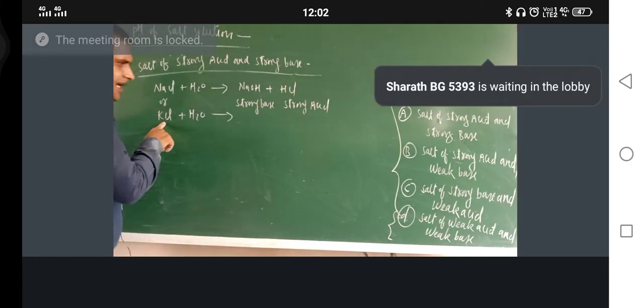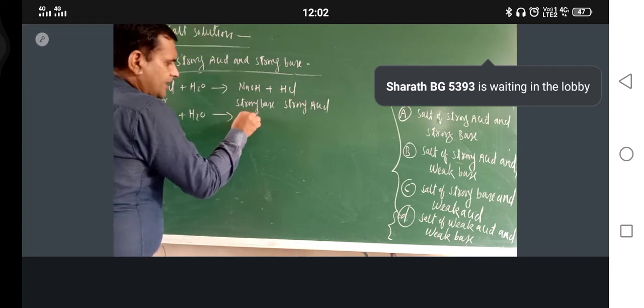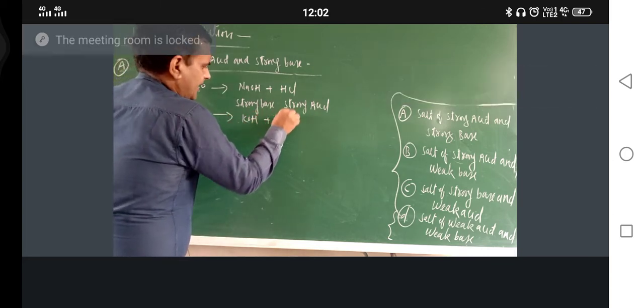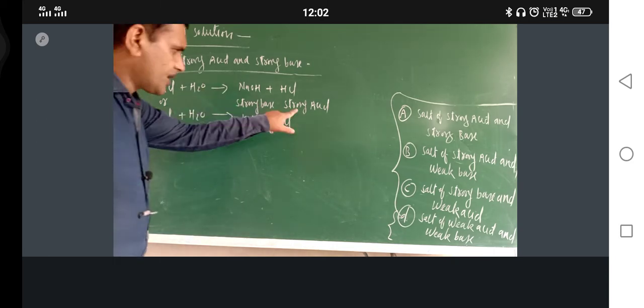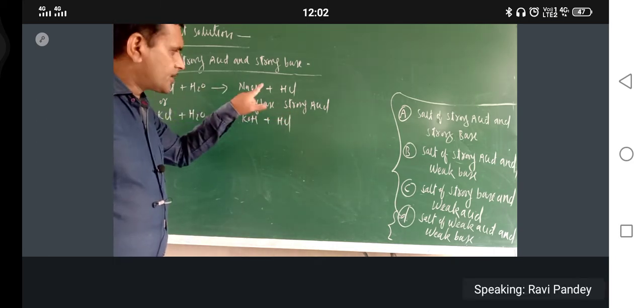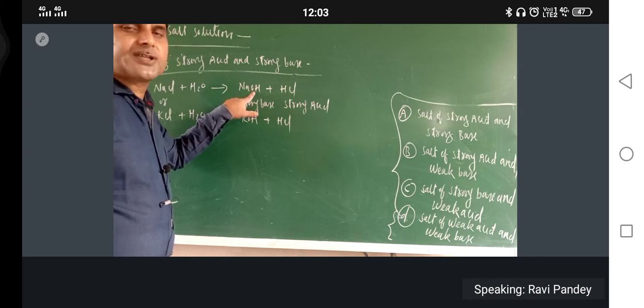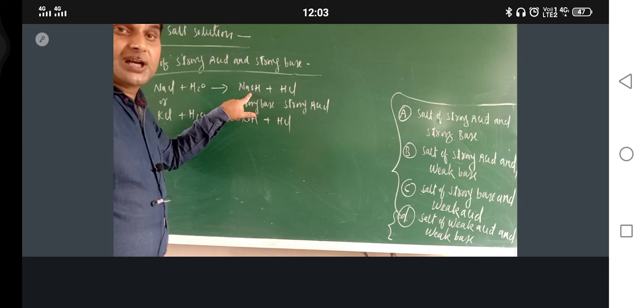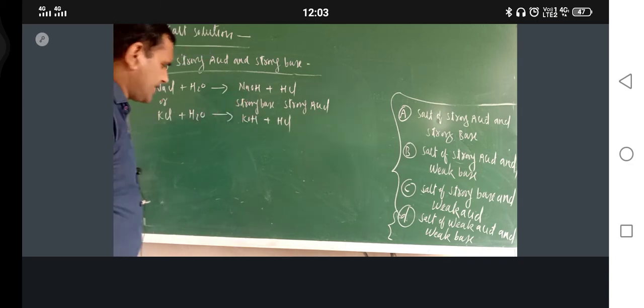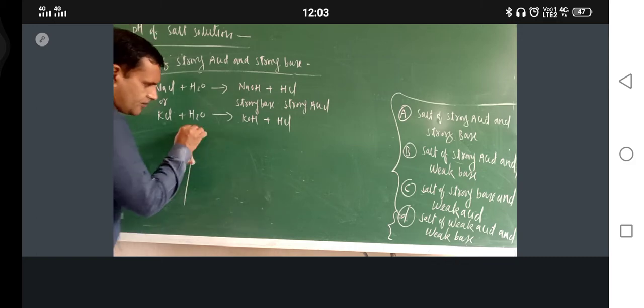If you have taken KCl, here you will get KOH and HCl. Both are strong, and strong means 100% dissociation. They will completely dissociate. Just see, one example.